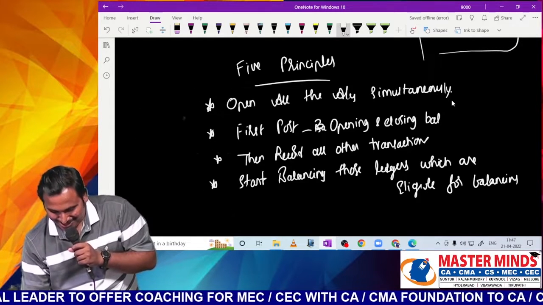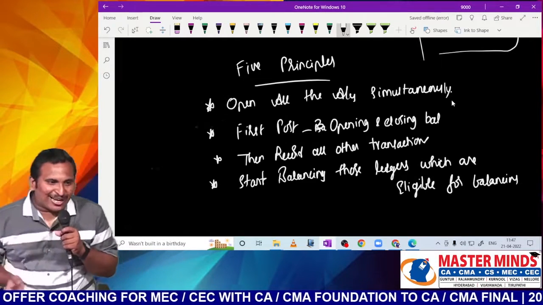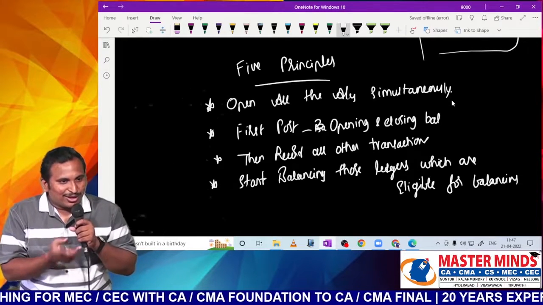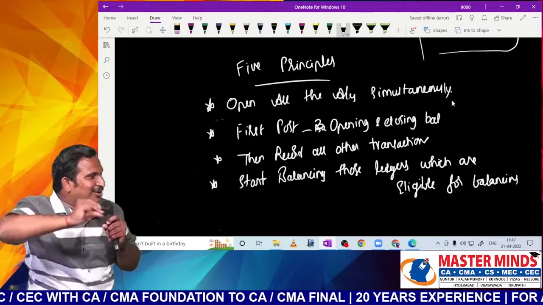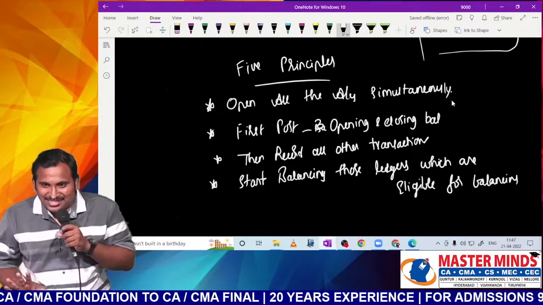What is this eligibility, sir? Very simple, sir. In a ledger account, usually 4 aspects will be there. Out of 4, if you know 3, you can find the 4th one. If you know only 2, how could you find it, sir? You should go and search somewhere. Start balancing those ledger accounts where you have at least 3 pieces of information. That is what eligibility means. I'll show you while solving questions, sir.